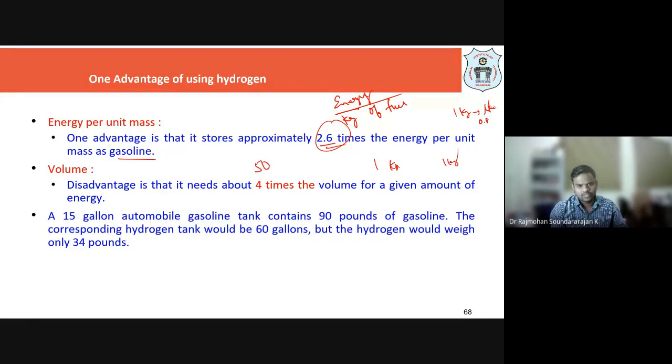That means what? With gasoline, if my vehicle gives 35, 40, 50, or even Activa gives 60, it varies, right, for our vehicles. If it gives this many kilometers per liter, that is mileage, hydrogen is going to give 2.6 times more. That means instead of 60, it is going to give me around 6 3s are 18, so around 160 kilometers per liter.